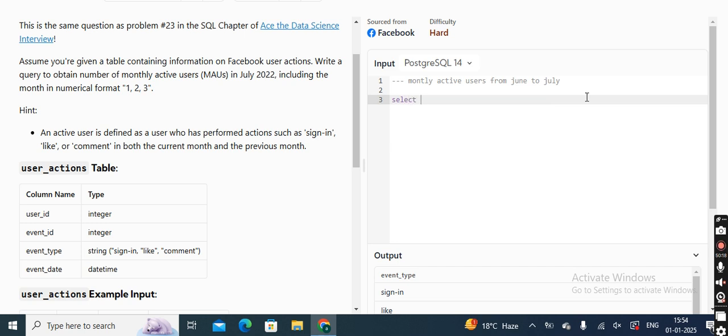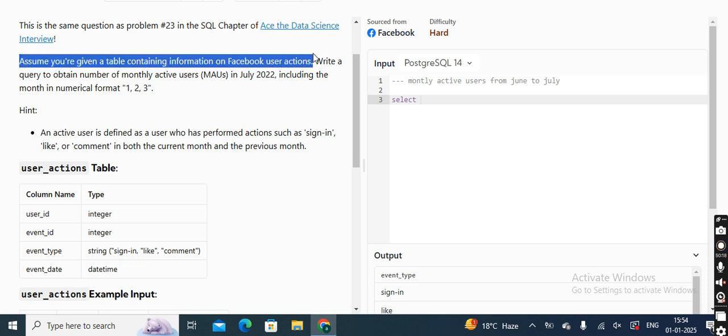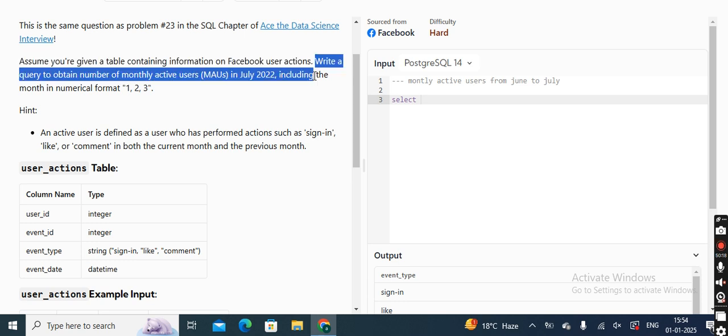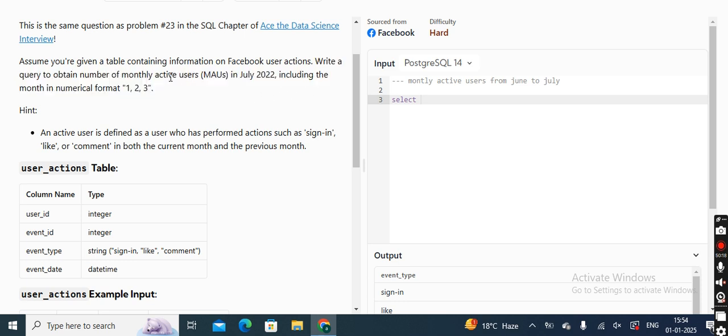In this type of question, we need to break down each and every line, and then identify if there is some connection. For example, in this specific question, they are just saying that we need to identify the monthly active users in July month. But to be honest, what are monthly active users? Monthly active users means a growth from 1 month to another month. They have not told anything about June specifically. So this is where the logic comes in.